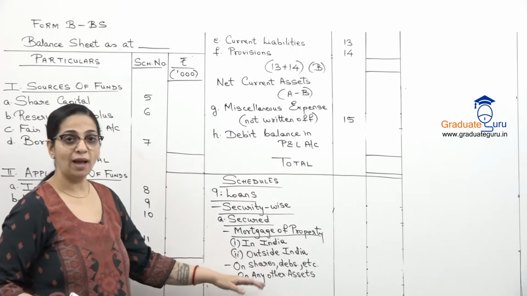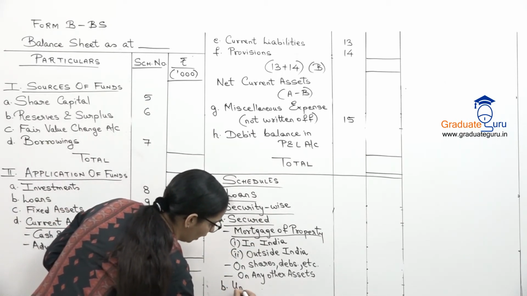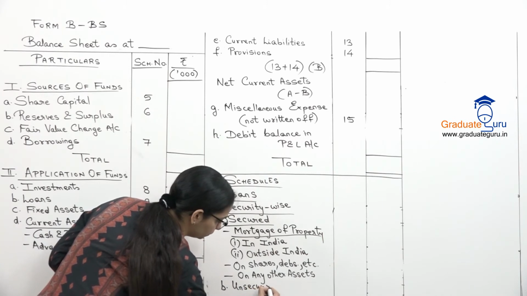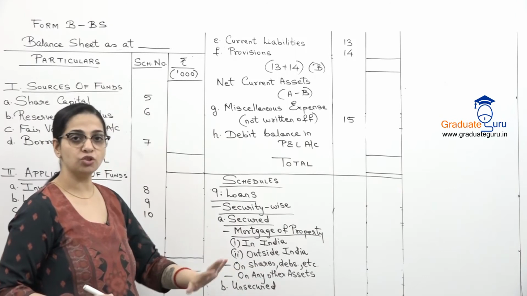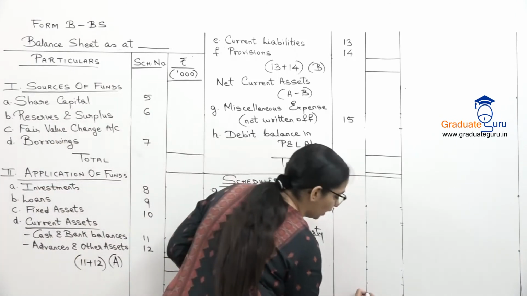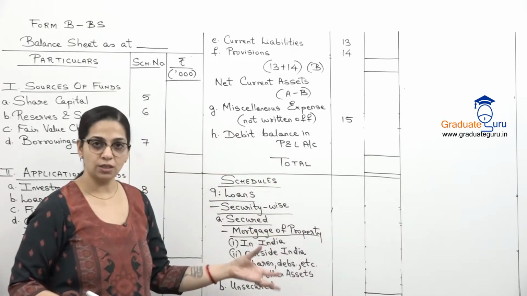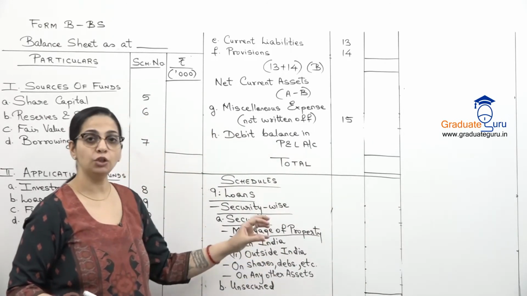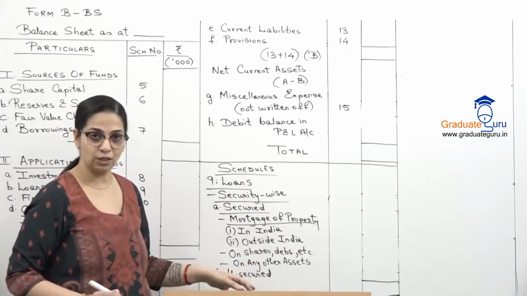So this is all you have in secured, and then it could be unsecured loan also. So secured, you give a breakup. Unsecured, you just write down one amount for unsecured loans. So this is one classification. So this will tell you the total loan, and that will be broken up into secured and unsecured.